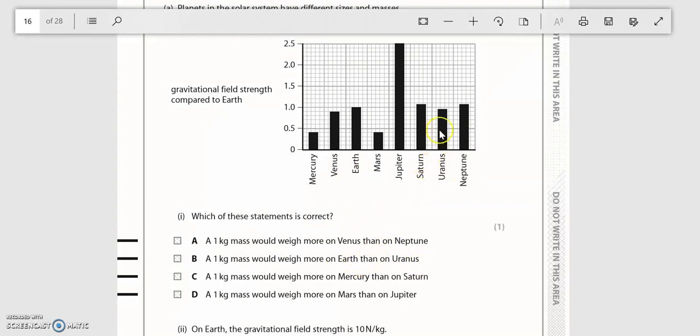Comparing Earth and Uranus, 1 kilogram mass would be less than on Earth. So that statement is true. So that's your answer. But just check the other ones, just to be sure. So a 1 kilogram mass would weigh more on Mercury than on Saturn. That's not true because Mercury has less gravitational field strength than Saturn. And 1 kilogram mass would weigh more on Mars than Jupiter. Again, not true because Mars has less gravitational field strength than Jupiter.